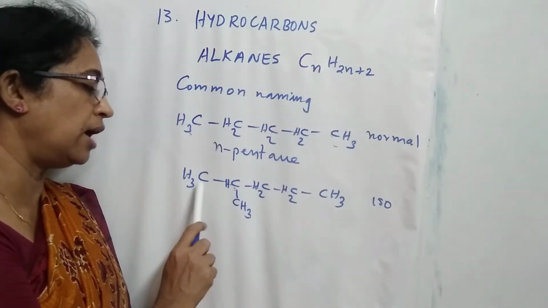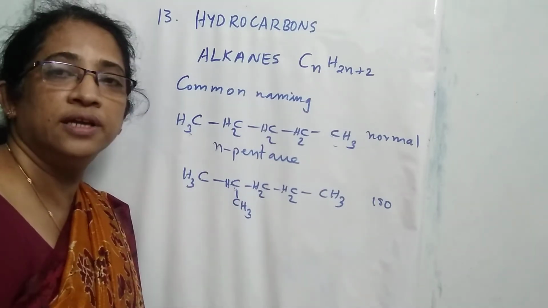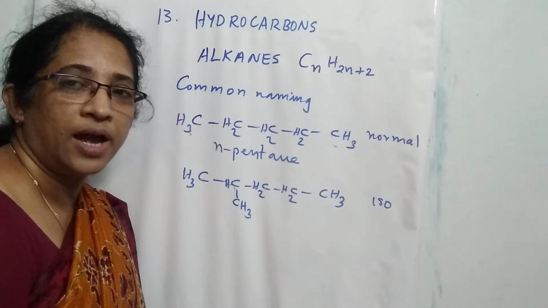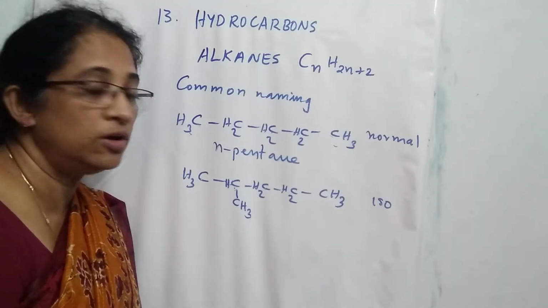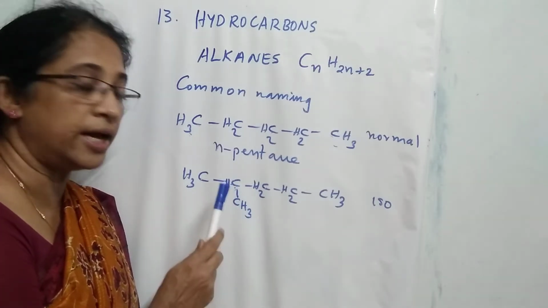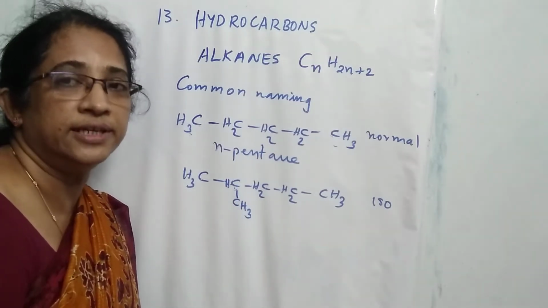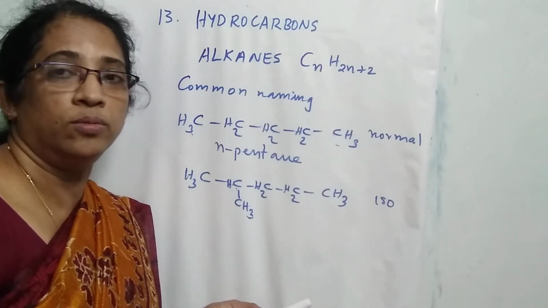Then how many carbon atoms altogether? 1, 2, 3, 4, 5, 6. Isohexane, isobutane, isopentane. So what is the meaning of iso? The second carbon contains, instead of a hydrogen atom, the CH3 group. The next naming is neo.